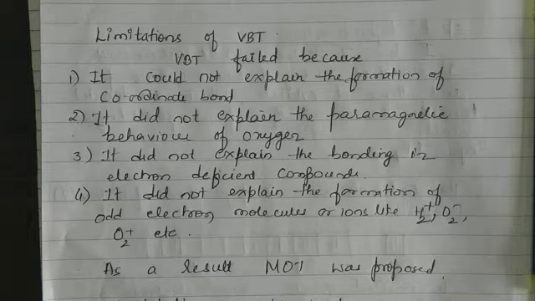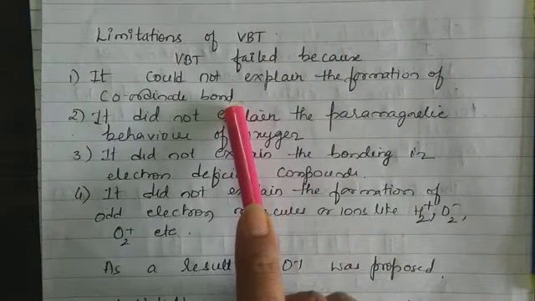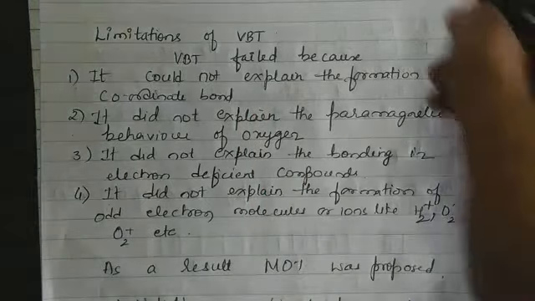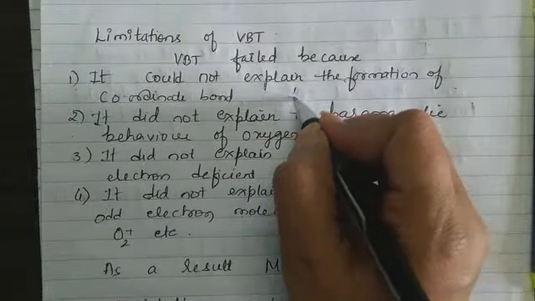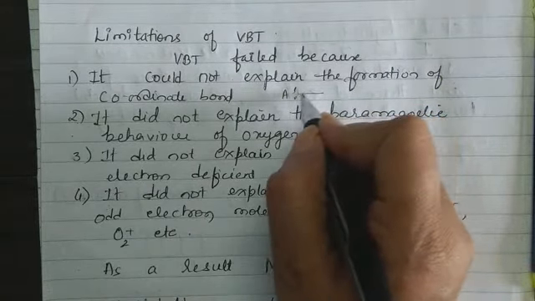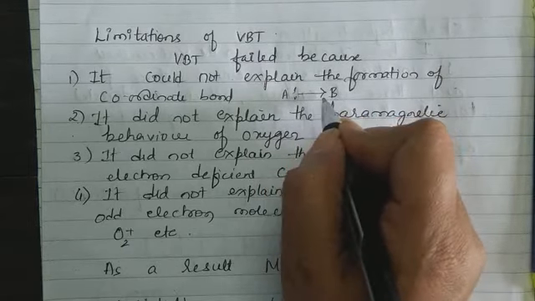So till today we have learnt about valence bond theory. But this valence bond theory could not explain the formation of coordinate bond. What is a coordinate bond? It is a bond formed by complete transfer of electrons. For example, I have a lone pair of electrons coming from one atom. When there is complete transfer of these electrons to another atom, then it is called a coordinate bond.